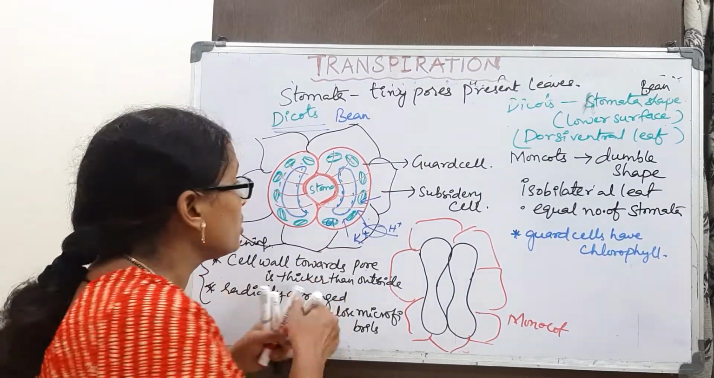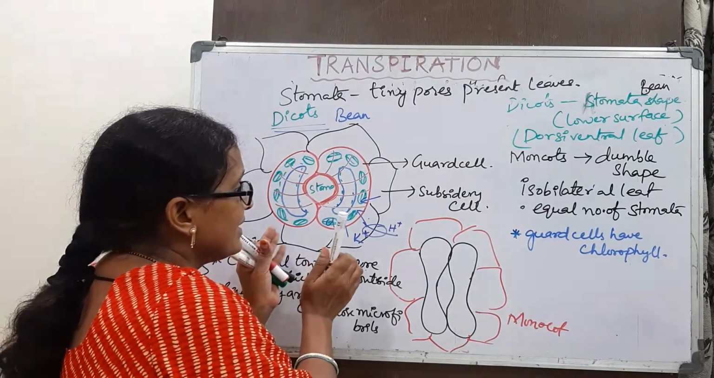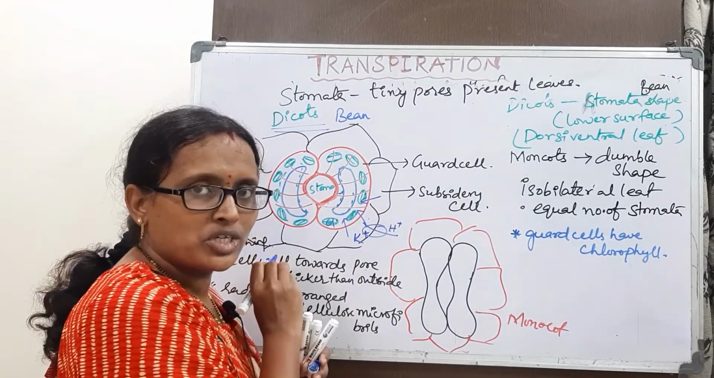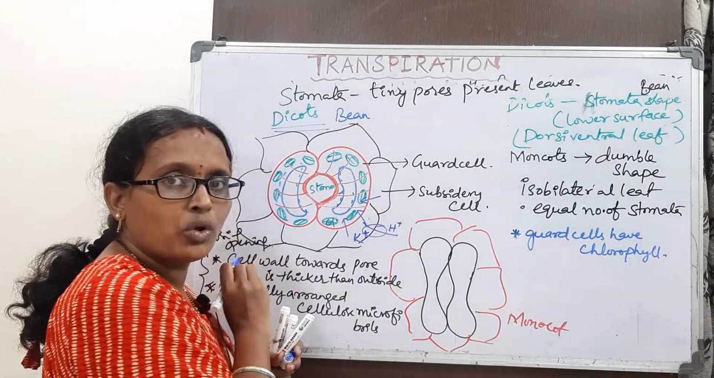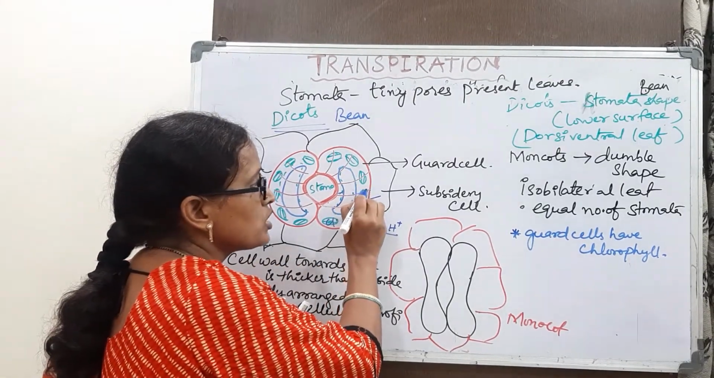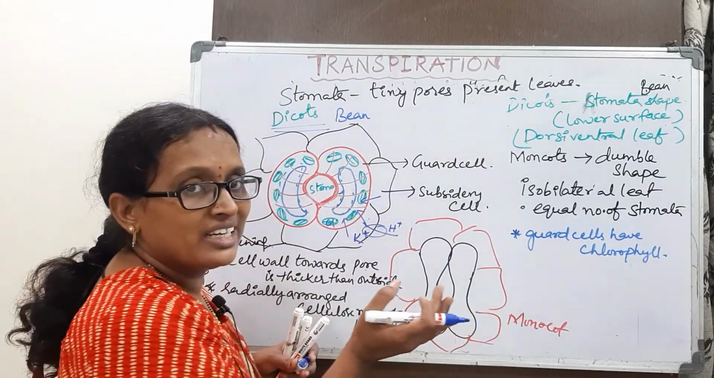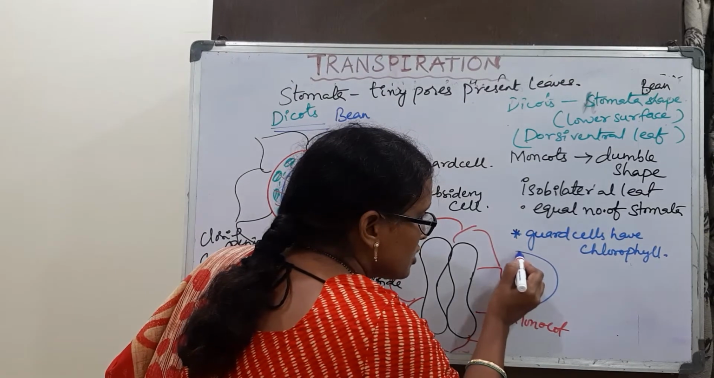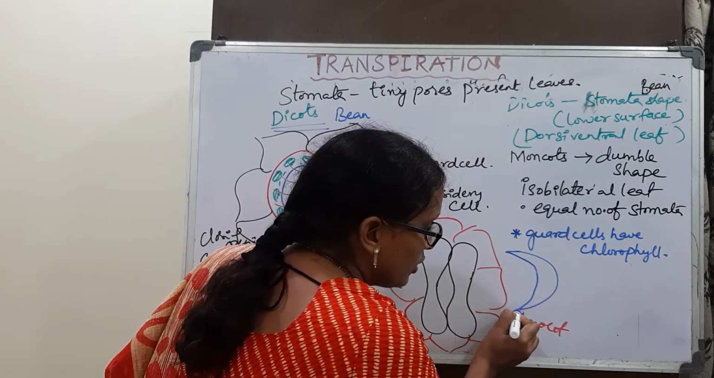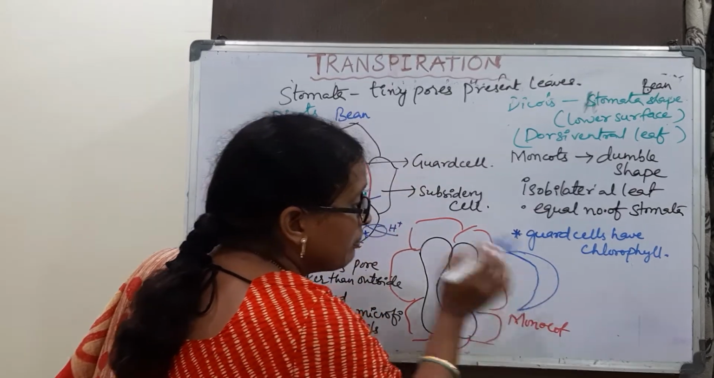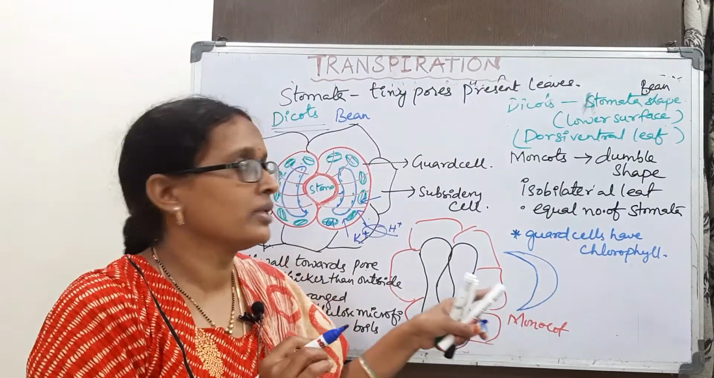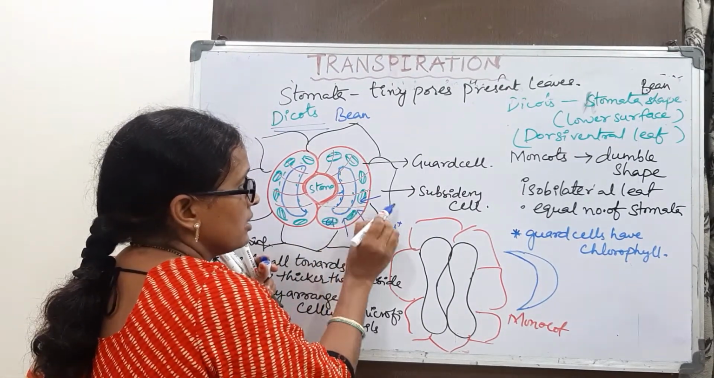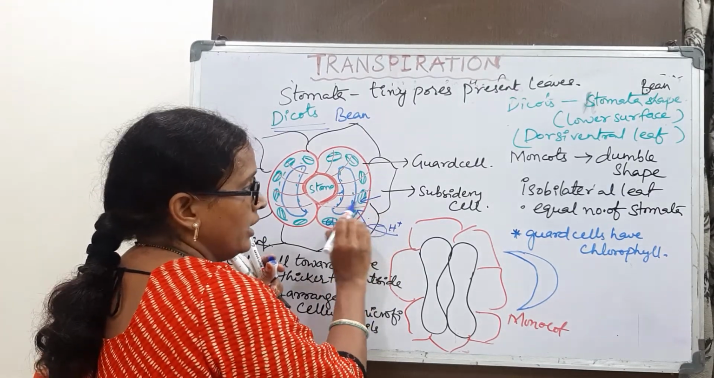Water from the subsidiary cells moves into the guard cells. When water moves into the guard cells, it creates pressure. Inside they already have the thick wall, so the pressure is towards the outside, where the wall is thinner. It will bulge out and make a crescent shape like the moon. So inside it is thicker and outside the wall is thinner. This is the crescent shape. When water enters and they become turgid, that is endosmosis, and they are going to be opened.